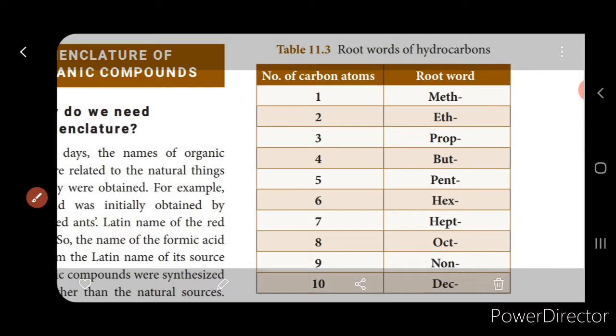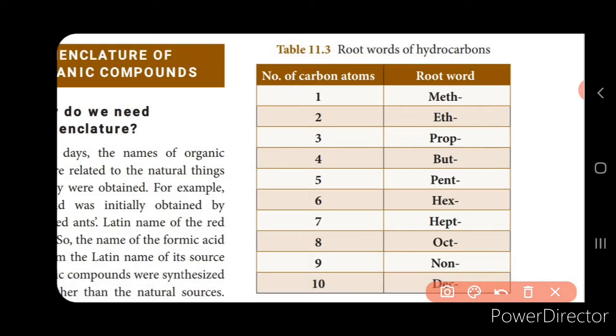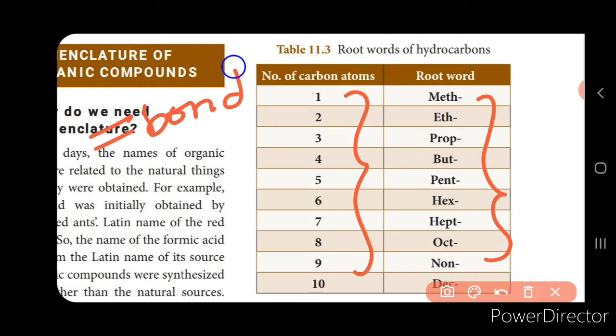This is how the root word is mentioned. For example, if it contains 5 carbon atoms, the root word will be pent. Based on the number of carbon atoms present, the root word is chosen. Now for example, if the compound contains a double bond and 5 carbon atoms.